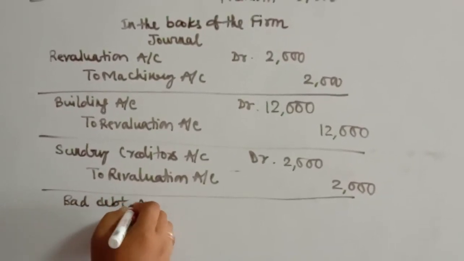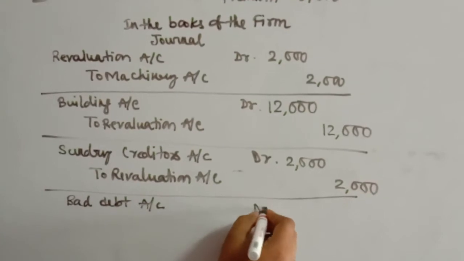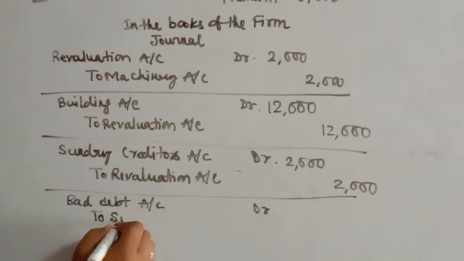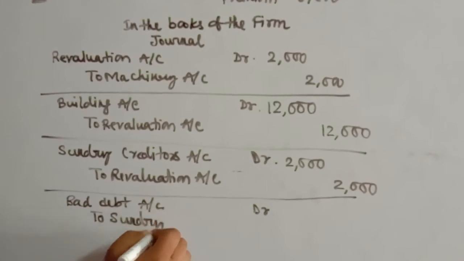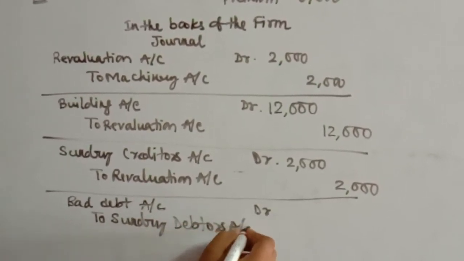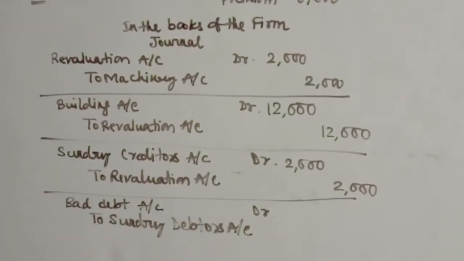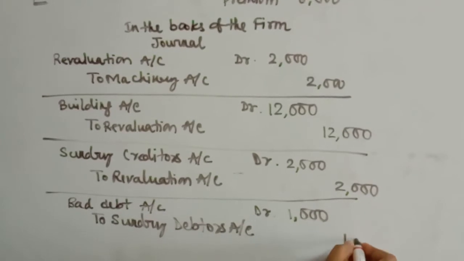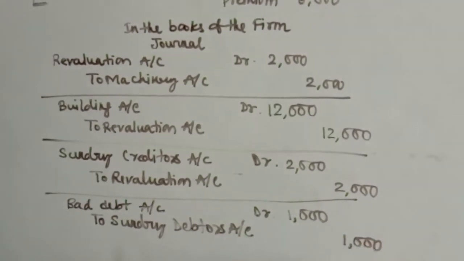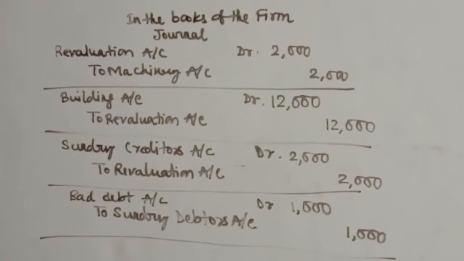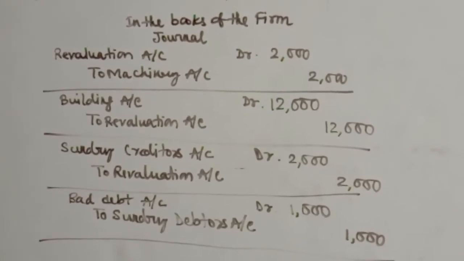So all losses are debited, bad debt account debited, and this leads to a decrease in sundry debtors. So bad debt account debited to sundry debtors, the debtors are decreasing by rupees 1000. So bad debt account debited to sundry debtors 1000. This is the entry for debtors being irrecoverable.